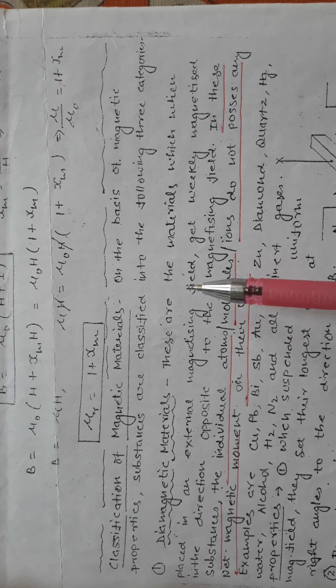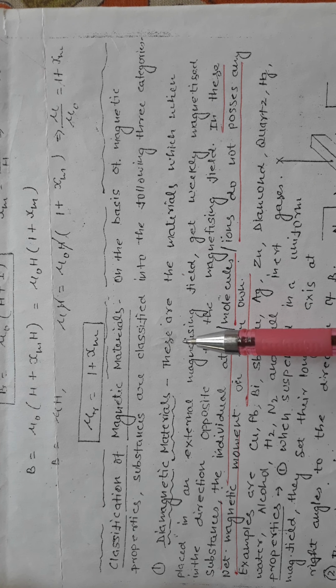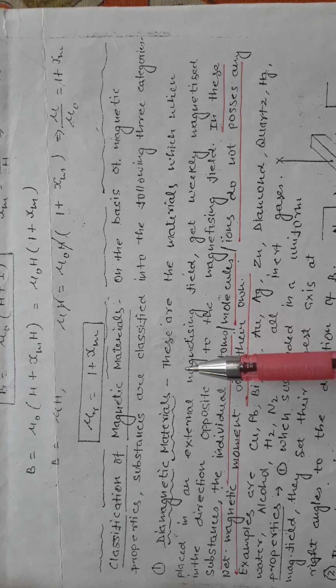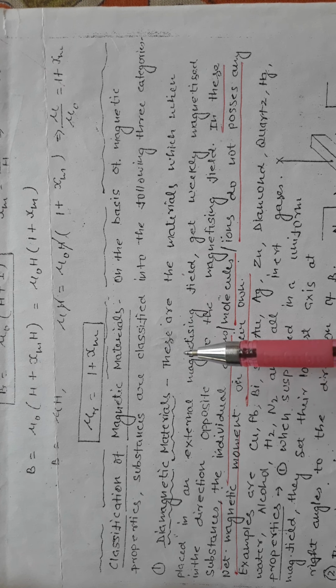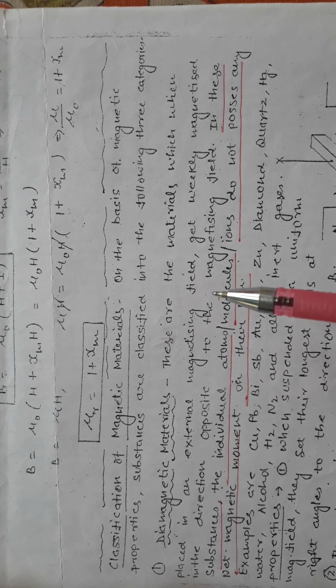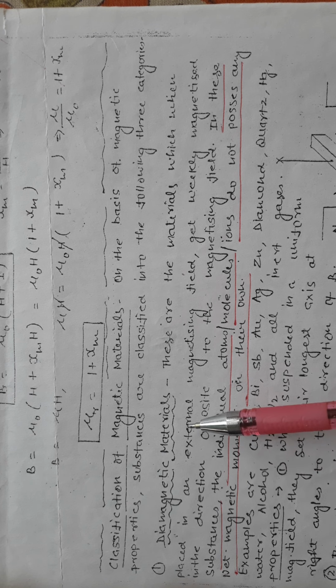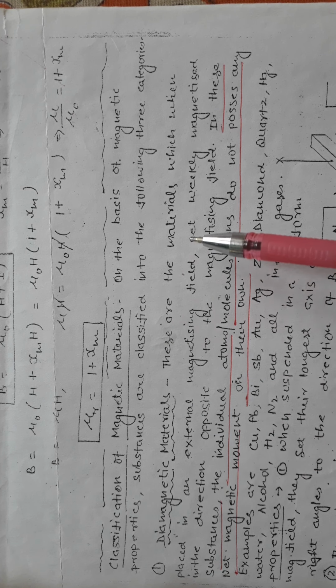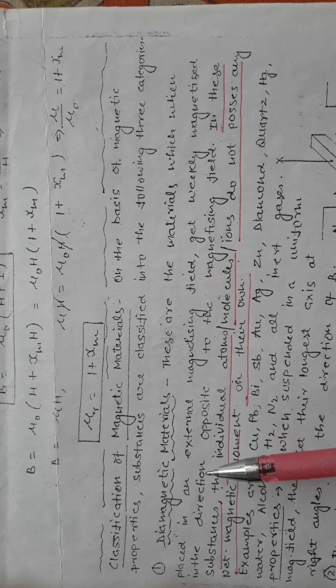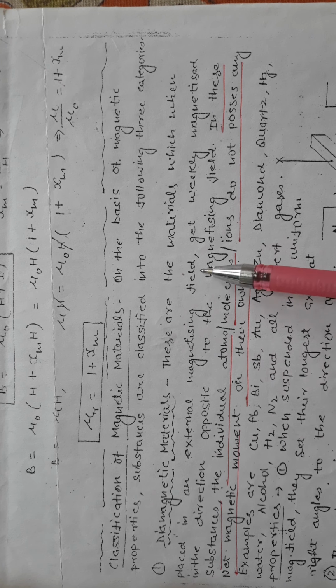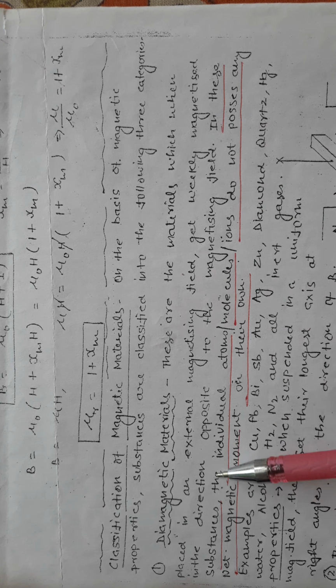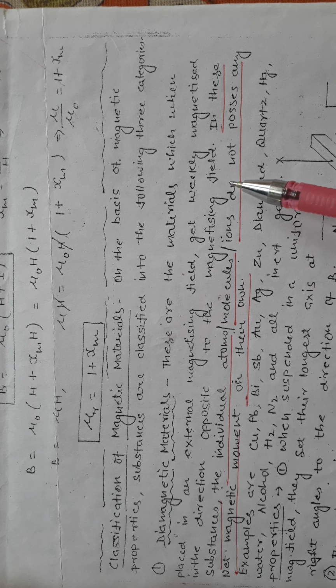सिंपल सा फंडा है, सिंपल सी डेफिनेशन है स्टूडेंट्स कि जो मटेरियल्स एक्सटर्नल मैग्नेटिक फील्ड में रखने पर मैग्नेटिक फील्ड के अपोजिट डायरेक्शन में वीकली मैग्नेटाइज, अपोजिट डायरेक्शन में, in opposite direction they are weakly magnetized, or we can say they are repelled in external magnetic field. So again I repeat, diamagnetic materials are the materials which when placed in an external magnetizing field get weakly magnetized in the direction opposite to the magnetizing field.